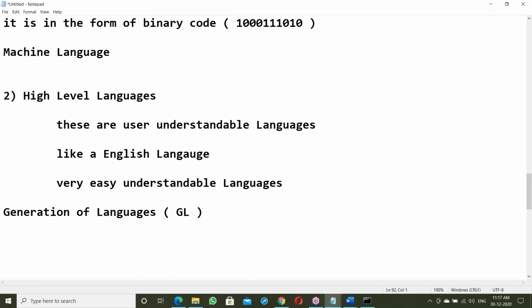Anyone, can you answer this question? Guys, how many generations of languages? Anyone can answer this? Mr. Vijay.